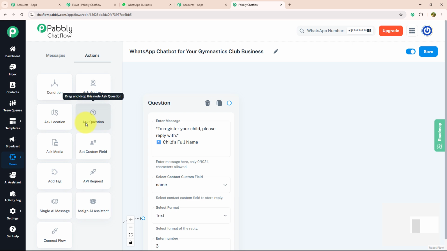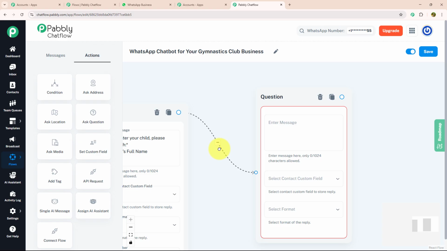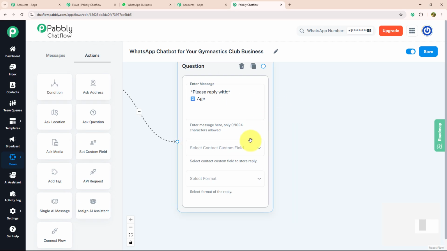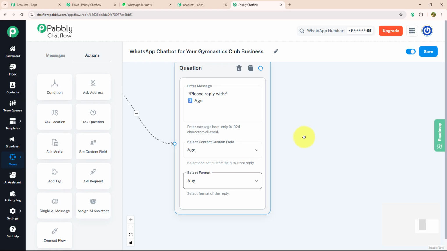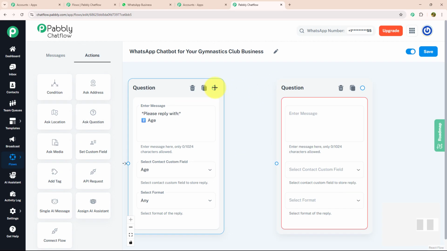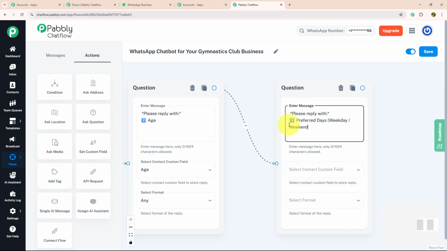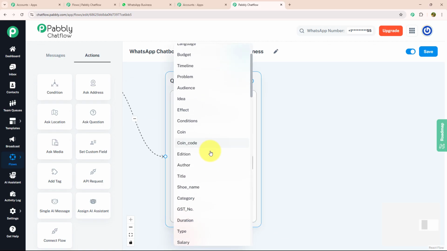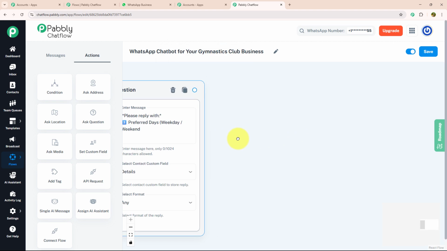After that, I'm going to ask about their age. For that, I'm going to drag and drop ask question, connect it with my previous question, and here I'm going to enter my message: Please reply with age. I'm going to select my contact custom field as age and my format as any. Last thing I want to know is about the preferred day. I'm going to drag and drop ask question again, connect it with my previous question, and here I'm going to enter my message: Please reply with preferred day, weekday or weekend. I'm going to select my contact custom field as details and my format as any.